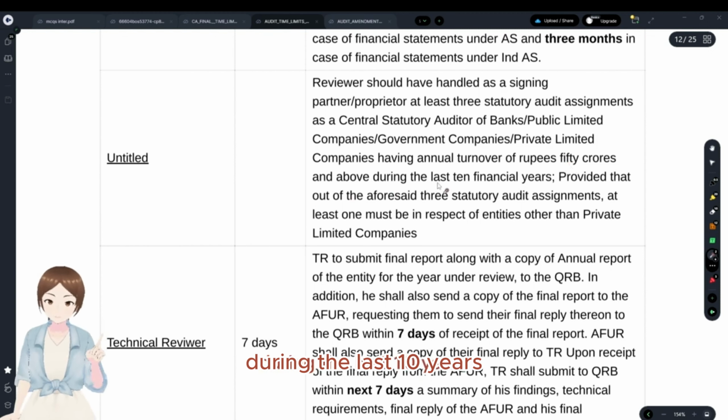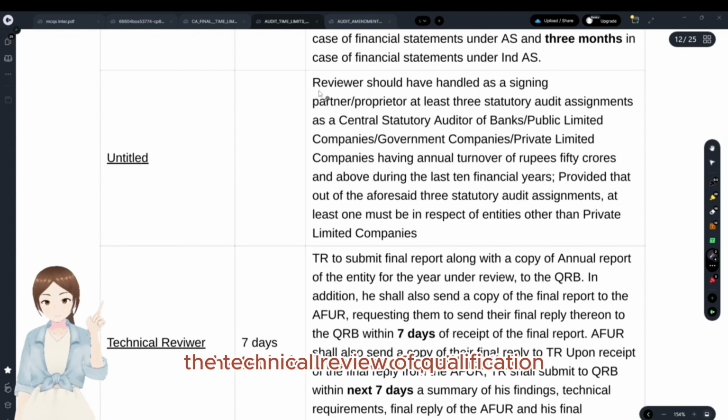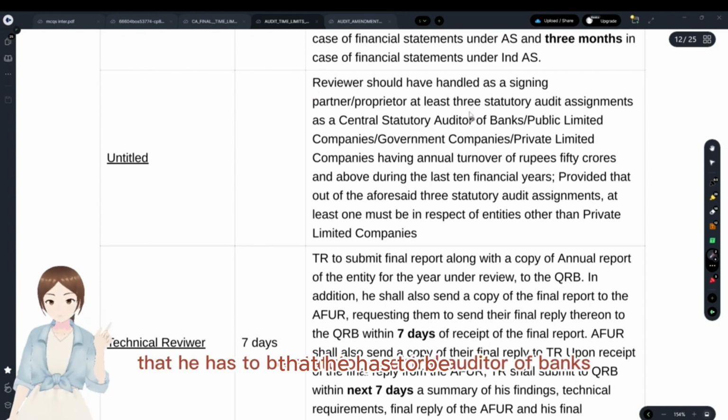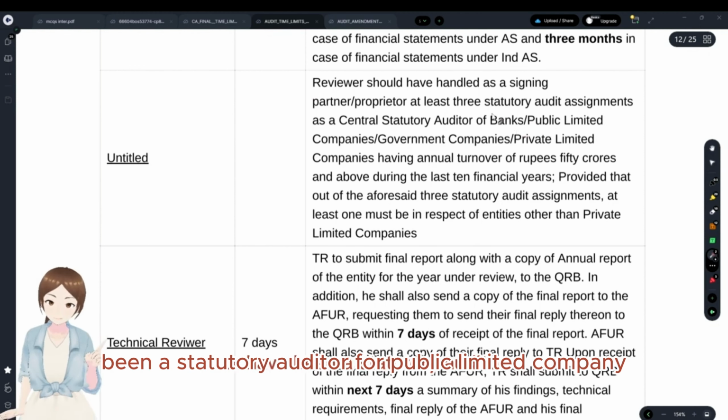In the above, during the last 10 years, the technical reviewer qualification is that he has to have been a statutory central auditor of banks or a statutory auditor for a public limited company, government company or private limited company having turnover of at least 50 CR, and at least once this must be in respect of entities other than private limited companies.